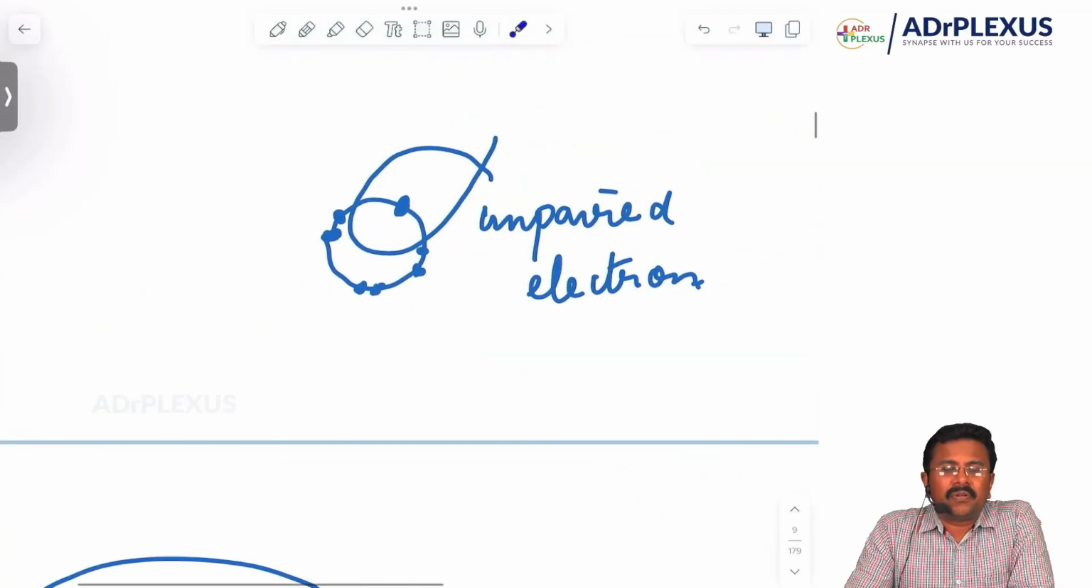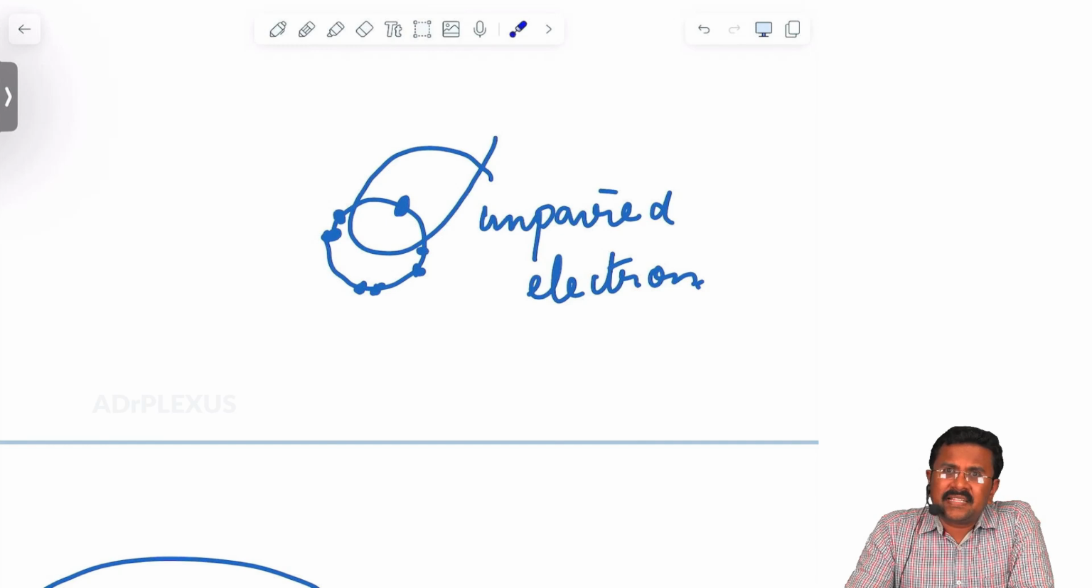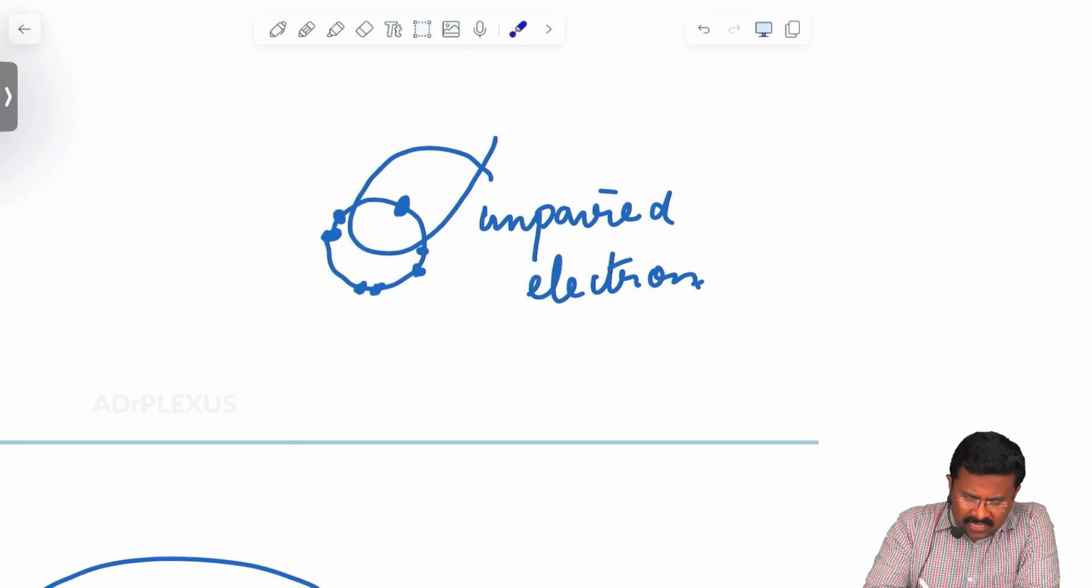So we were talking about free radicals. Free radicals are the substances which have an unpaired electron in the outer shell. All the electrons in the outer shell of an atom are paired, but there is only one unpaired.